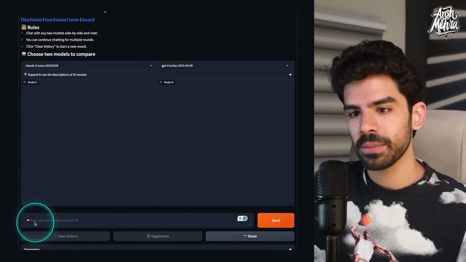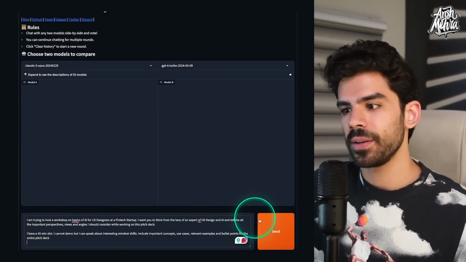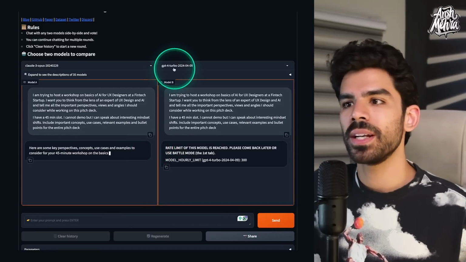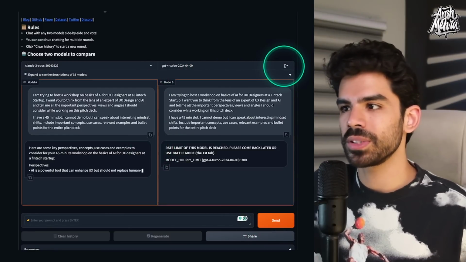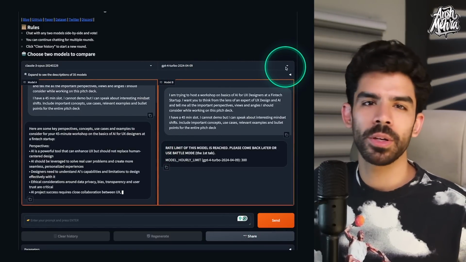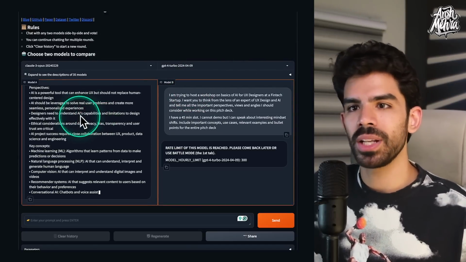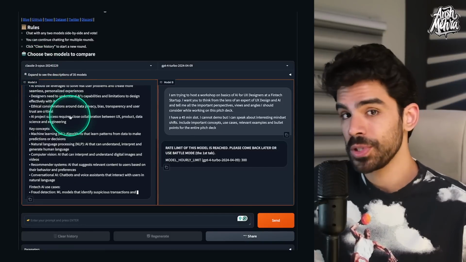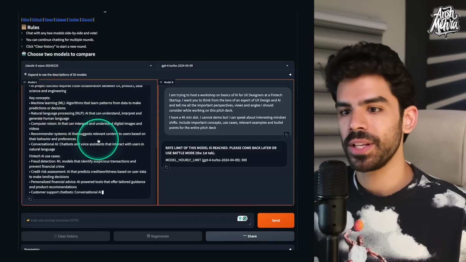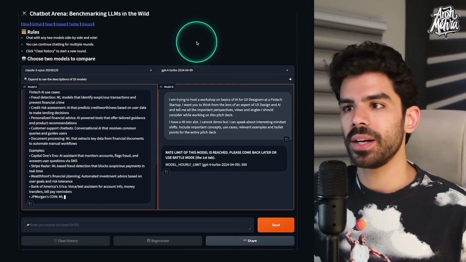So let me copy paste my same prompt and put it here and click on send. So now you can see that for GPT-4 Turbo, it's not working because the model limit has been reached. It's probably because a lot of people are trying to use GPT-4 Turbo from their website. But on the left side, I can get access to Opus. So Opus worked and Opus is paid. So that's very cool. Let me refresh and start again.